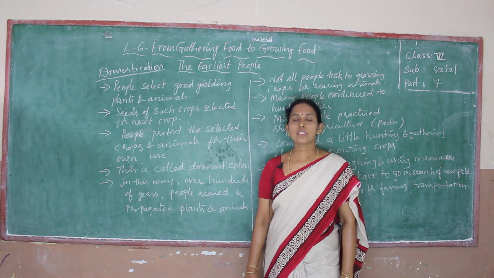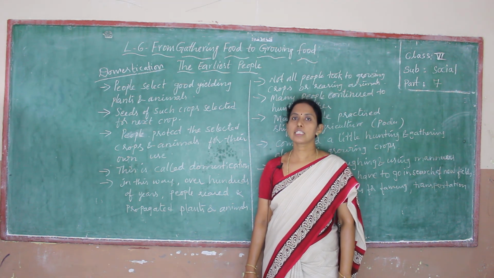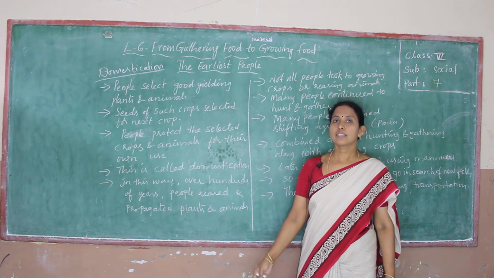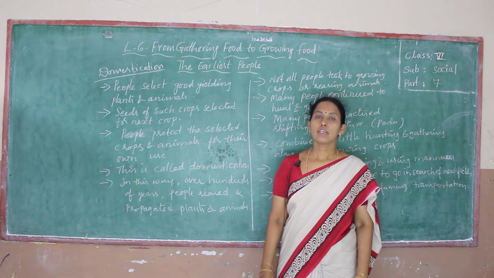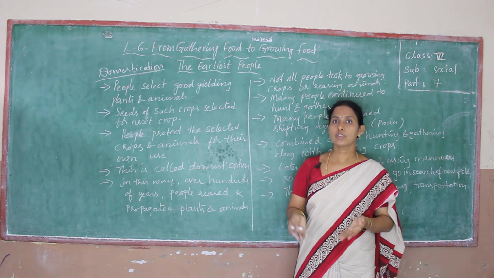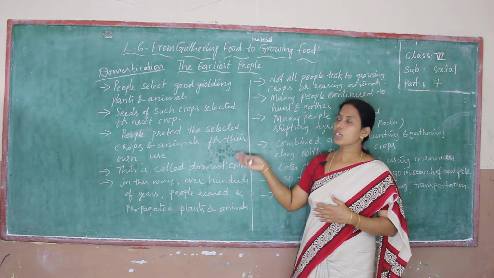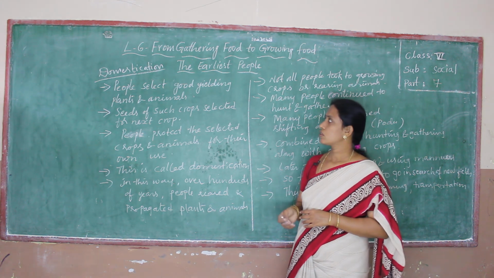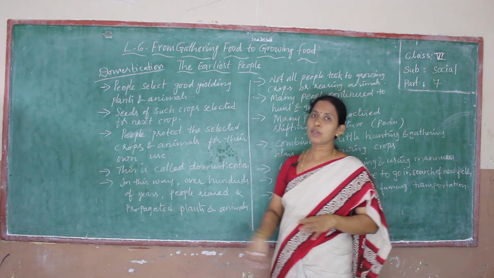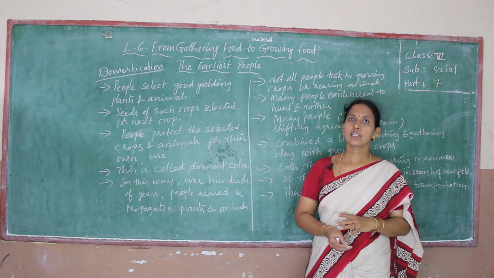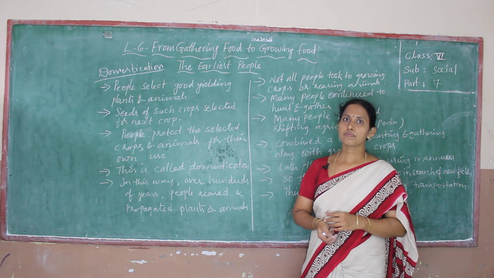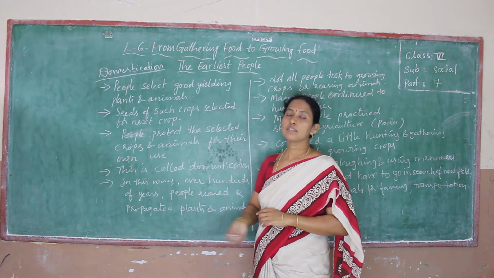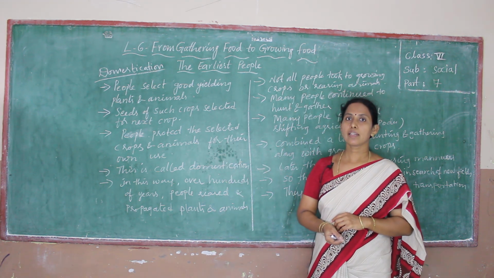In the previous classes, we learnt about the earliest people's life, how they gathered food and how they developed to grow food. Now, we are going to learn about domestication in this class. How did the early people domesticate animals and do agriculture, farming? Let us see. People select good yielding plants and animals.